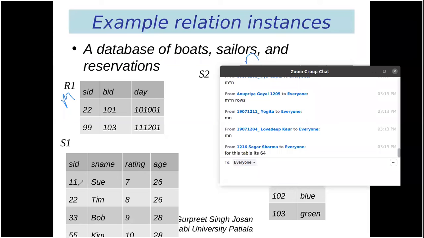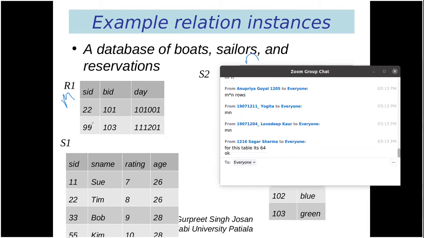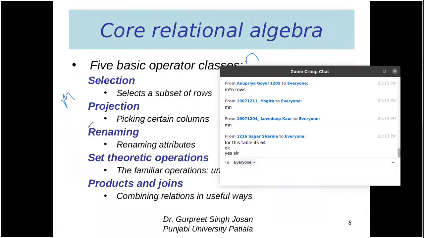In S1, we have 4 rows and in R1, we have 2 rows. So 4 multiplied by 2, total 8 rows will be there if we multiply S1 with R1. Okay. Sagar, got my point? Okay.